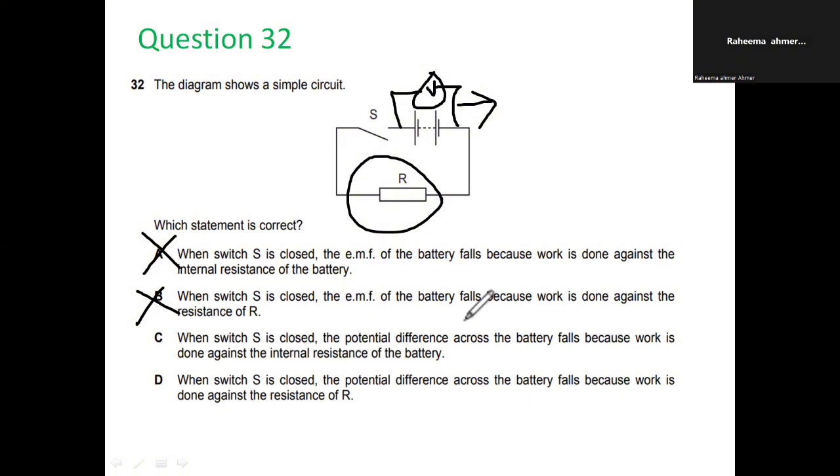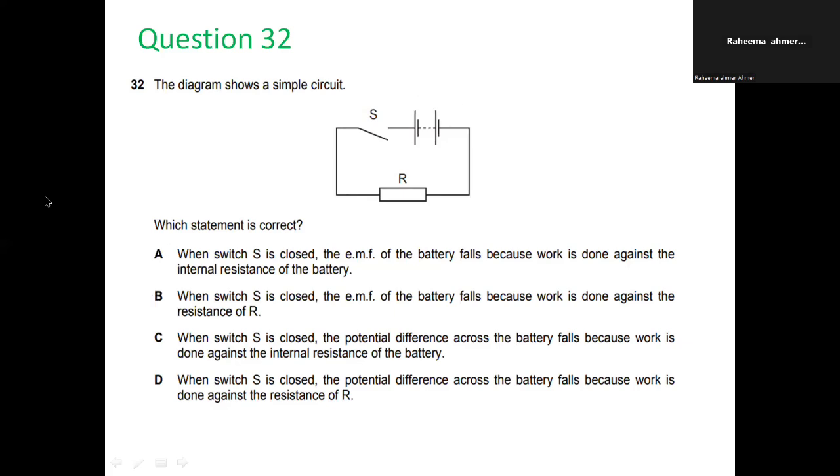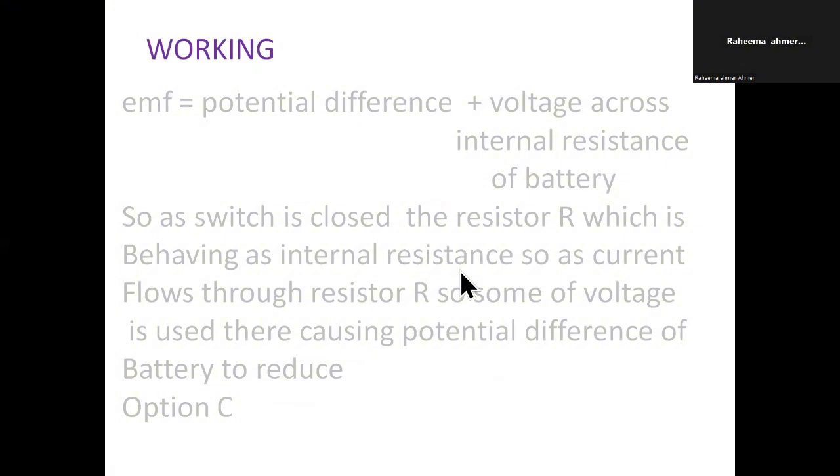Option C and D: when the switch is closed, the potential difference across the battery falls because work is done against the internal resistance of the battery. Now, what is the formula for the EMF of the battery? Let me tell you that. The EMF of the battery equals the potential difference across the battery plus the voltage across the internal resistance.